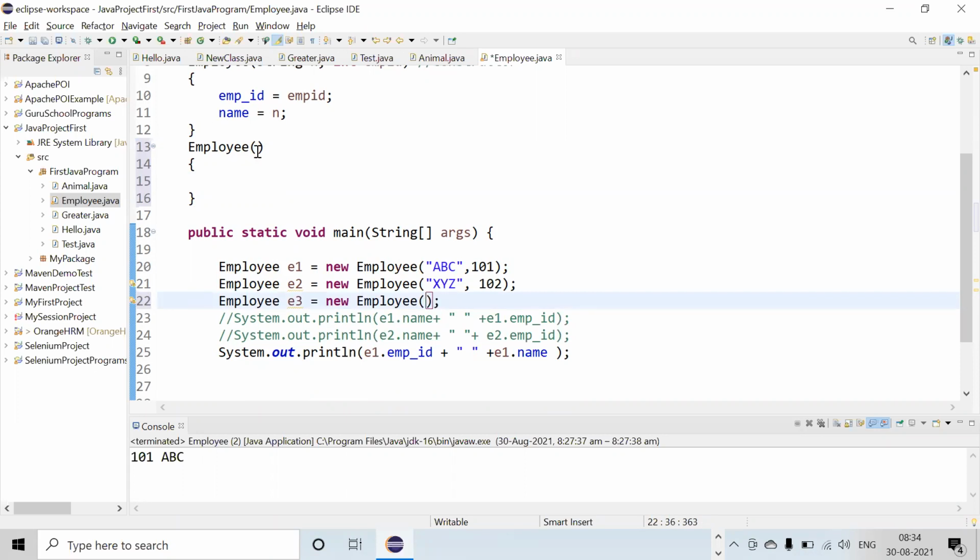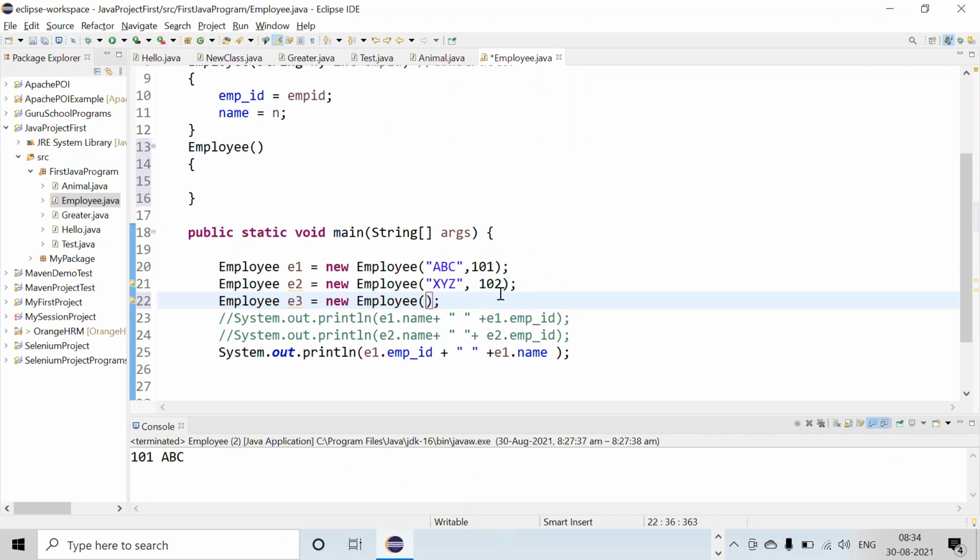So if you create an empty or no argument constructor, then it will not give you any error, if you delete that information from your database.